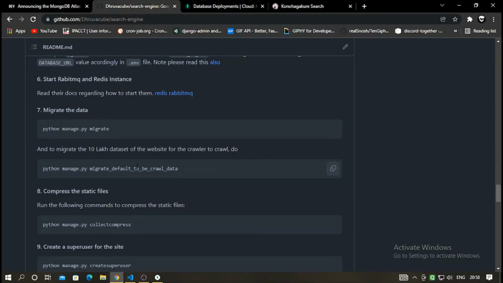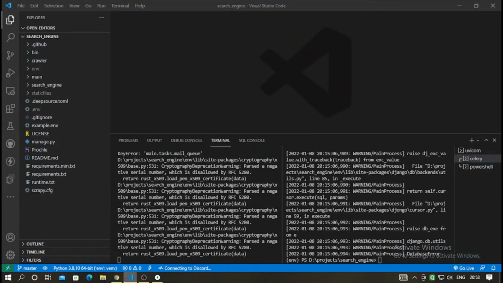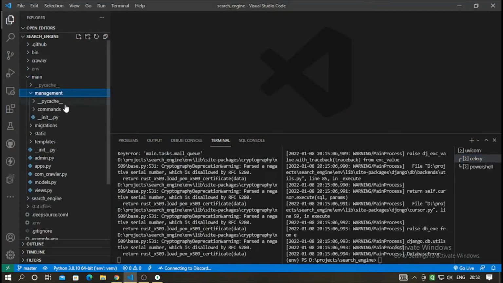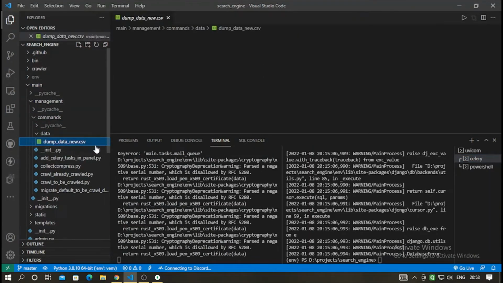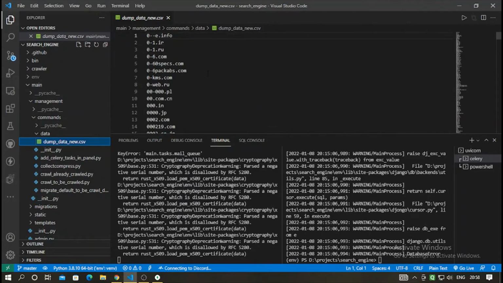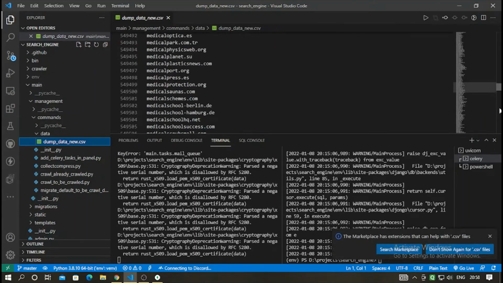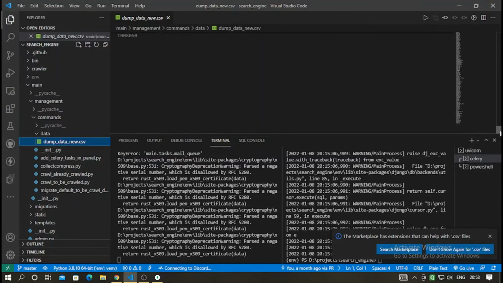And now there is also what I would say, a preset of 10 lakh website URLs. Let me show you. Management commands, data dump, data.new.csv. I guess it will take time now. Yeah. So here are some URLs of the top 10 lakh websites.